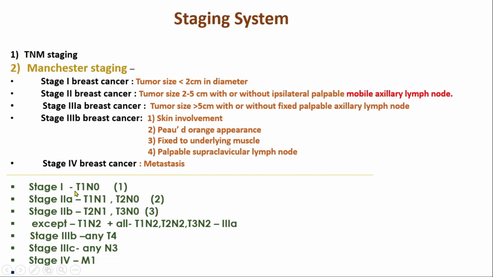So how will you remember? Summation is 1, so stage 1. Summation is 2, stage 2A. Summation is 3, stage 2B. Summation is 3, but in case of T1 N2, it will not be applicable as stage 2B. It will go for stage 3A, and all other TN scaling will go for 3A. When the T is 4, then it will go 3B. N3 goes for 3C, and when there is metastasis, go for stage 4.